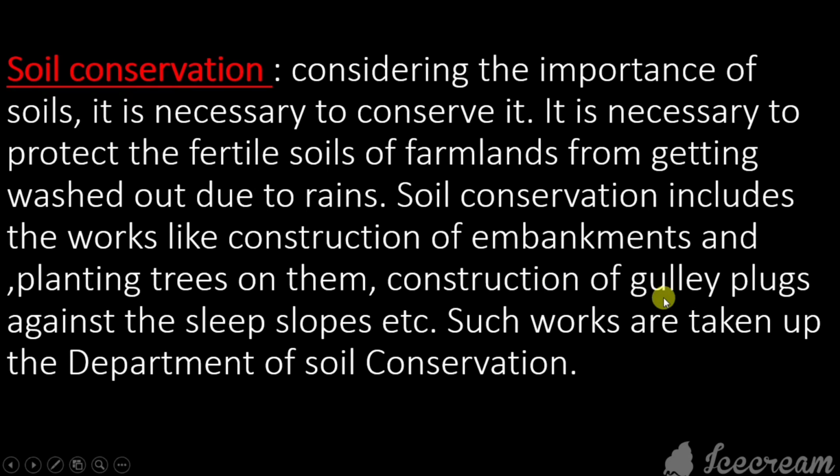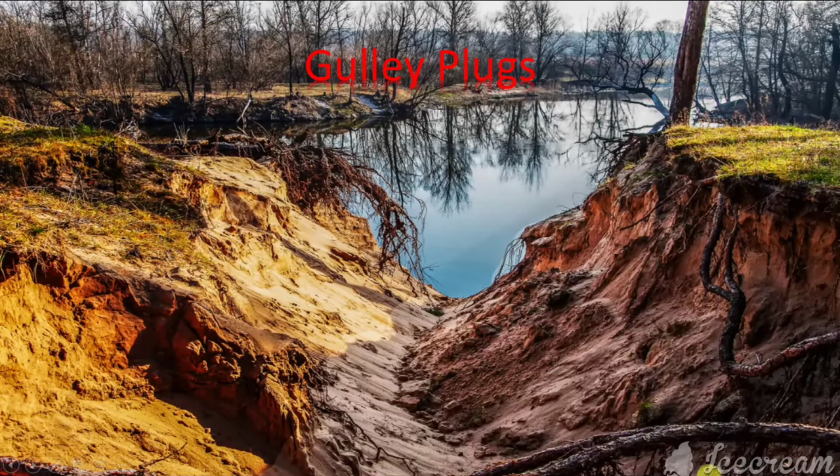Construction of gully plugs. Now, here gully plugs mean what? Check dams. I will show in the next picture. Against the steep slopes, etc. Such works are taken up by the Department of Soil Conservation. These are the gully plugs. Can you see this in the picture?